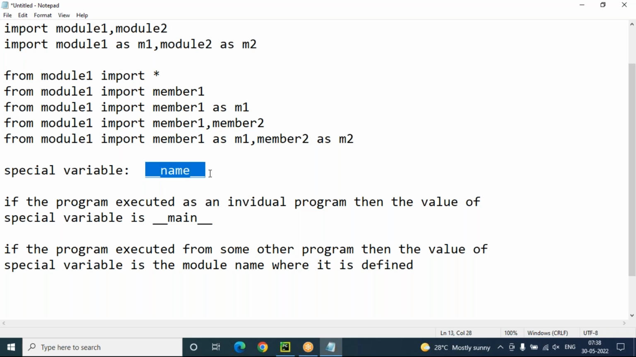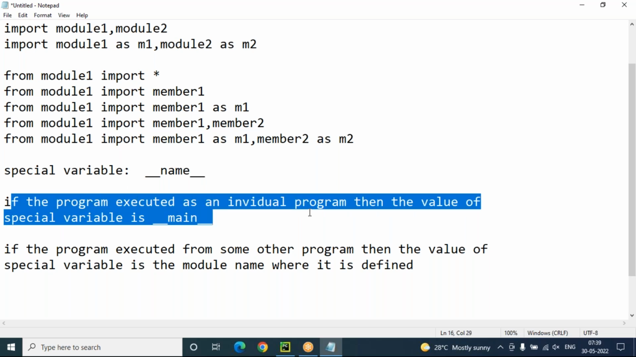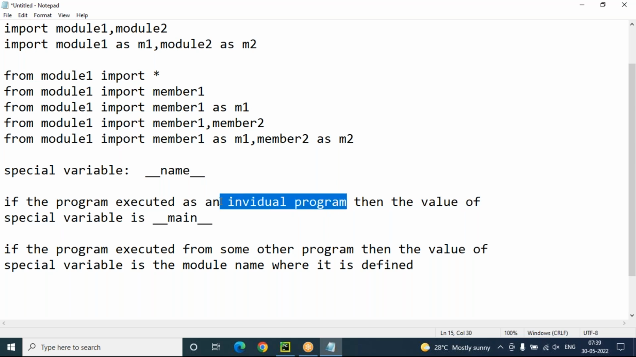This variable is used to find whether your program is executed as an individual program directly without taking help from some other program, or your program is executed from some other program, depending on another program. Who will decide? This name will decide. If your program is executed as an individual program only, then the value of this special variable is main only, that means main program. If it is executed from some other program, then the value of the special variable is the module name where it is defined.